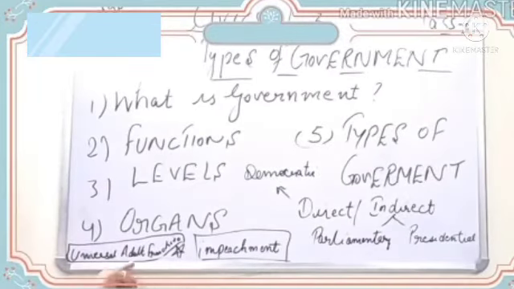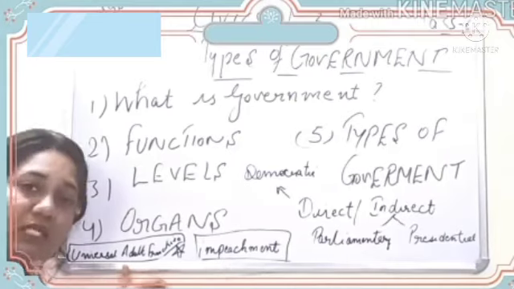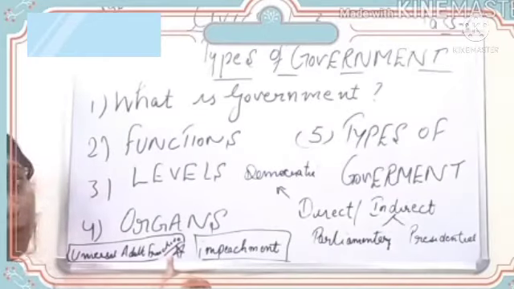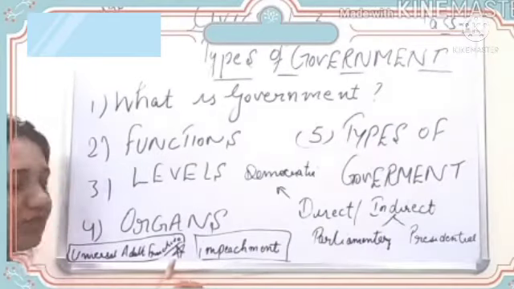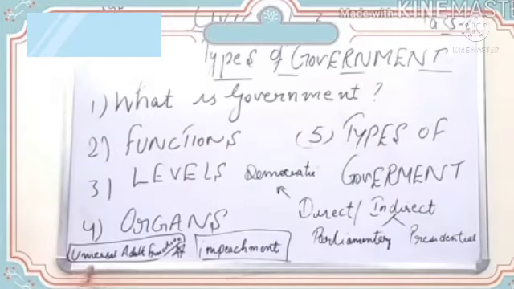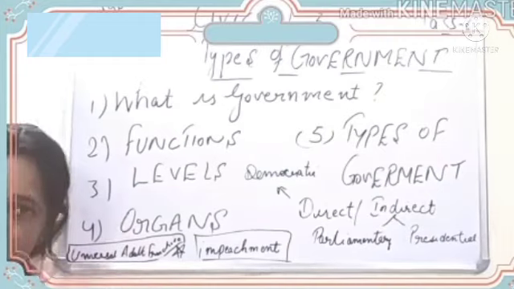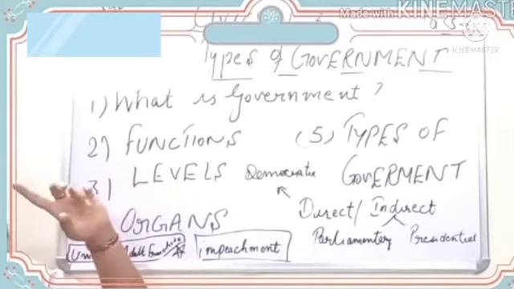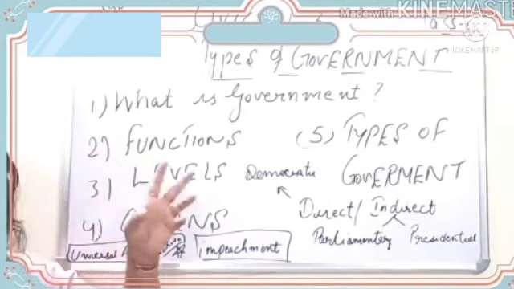So universal adult franchise means every citizen all over the country India who is 18 years of age or above can have the freedom to vote and elect the representative of his choice in elections. So this is what universal adult franchise is, and only that person can vote who is a citizen of India, number one, 18 years or above of age, and who is not insane. Matlab he should have a mental balance. He should not be insane. पागल नहीं होना चाहिए.